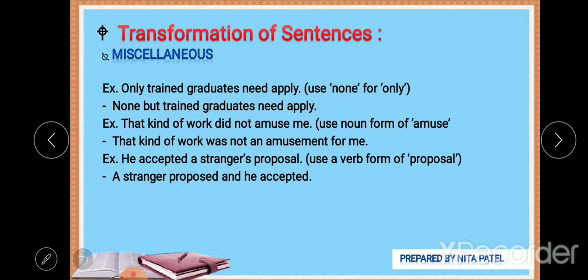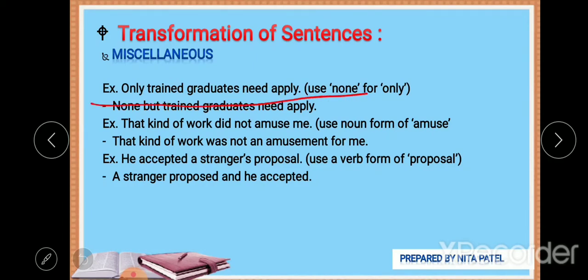Apart from it, they can also ask other kinds of questions, and the list is totally numberless. Anyways, let's see some of the miscellaneous transformations of sentences which I find very relevant and important. Only a few sentences are there.